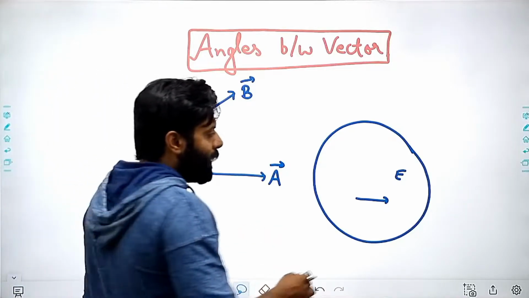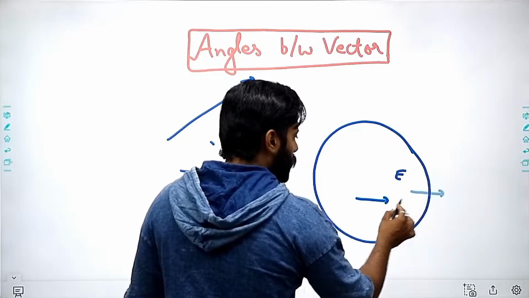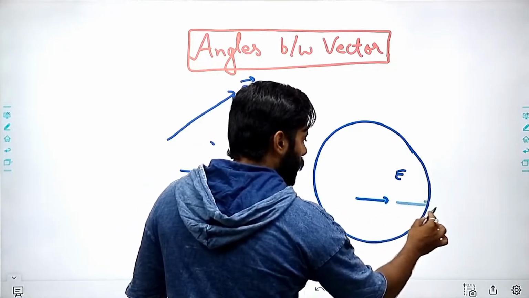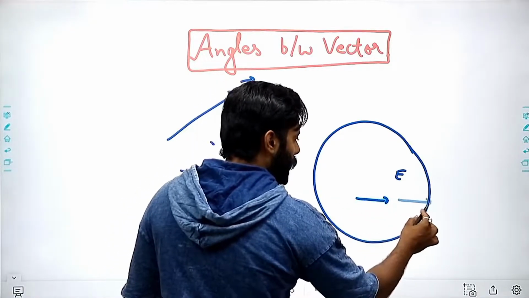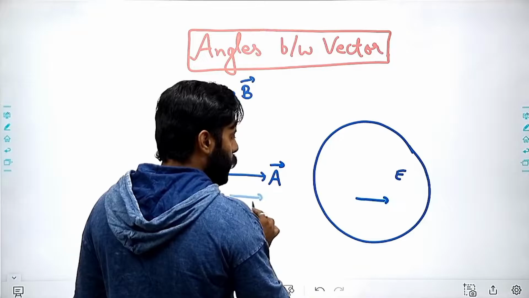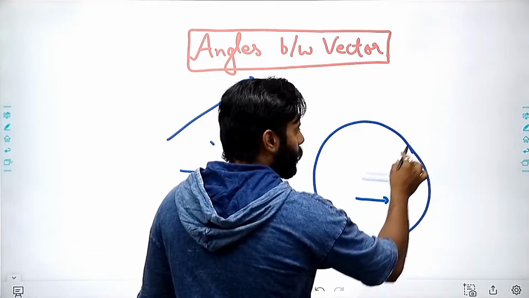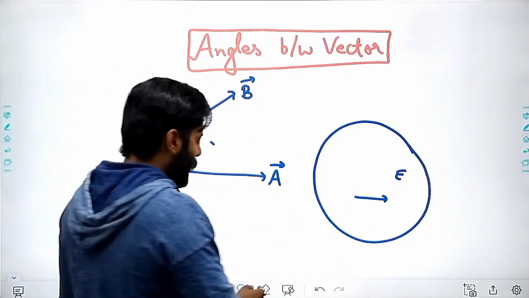Similarly, I can move this vector in the direction of the vector as well as in the opposite direction of the vector, but I cannot move it in this direction, right? So I hope that you are getting that.